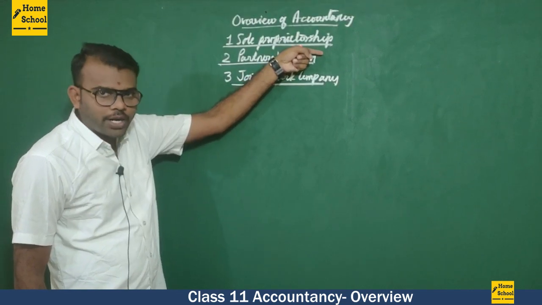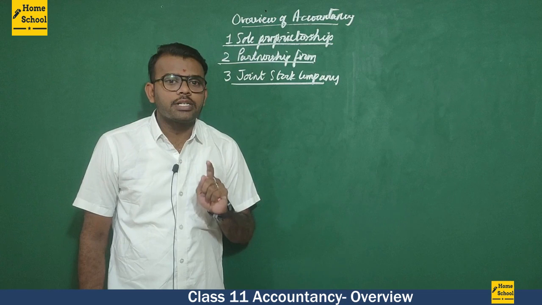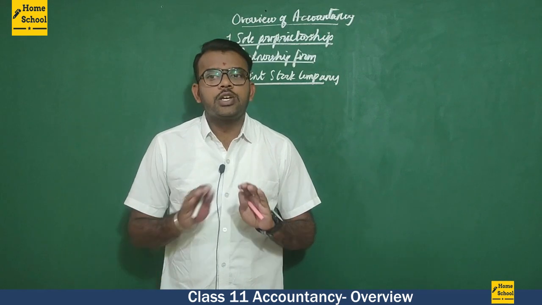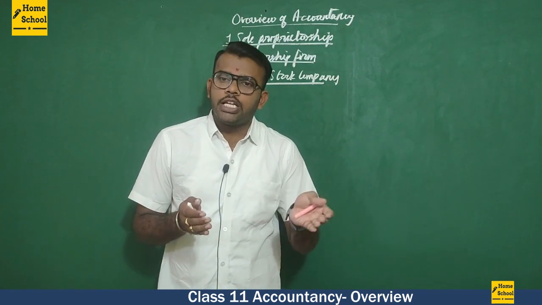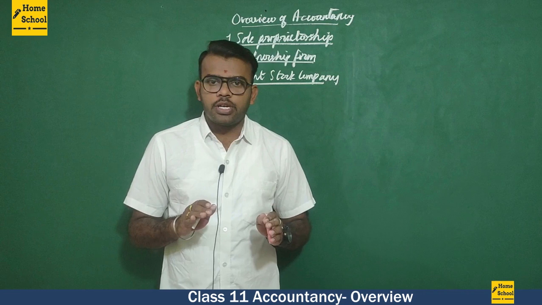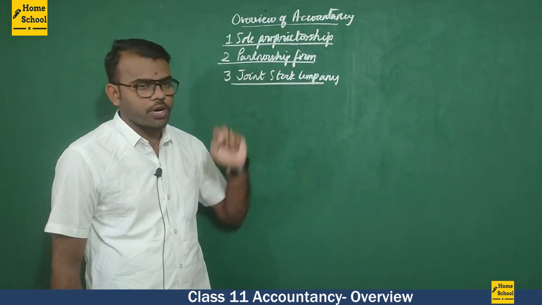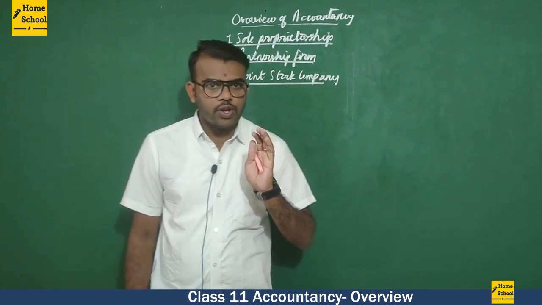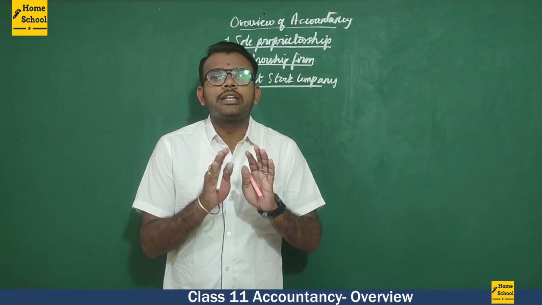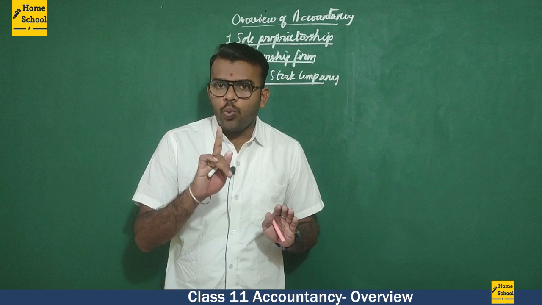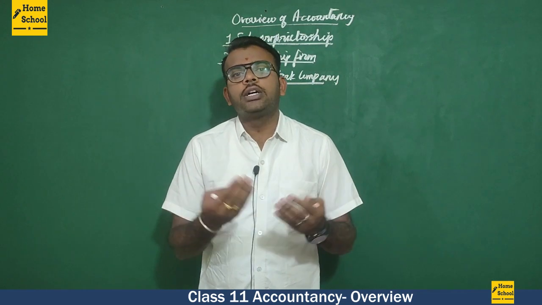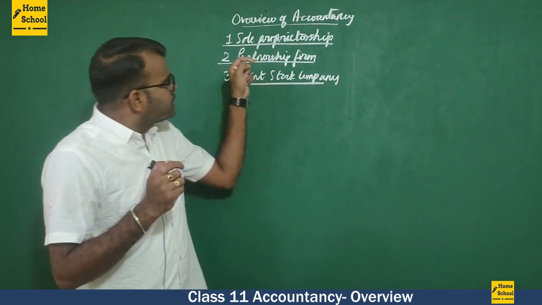One is a sole proprietorship. If a single person carries out a business, remember, the complete business is under him. He is wholly and solely responsible for everything. If the business earns a profit, he alone takes it. If the business loses money, he also loses the money. That is a sole proprietorship. In a partnership firm, as we already know, we have two or more persons, and all of them are responsible for everything. Here one person is the representative and the owner for all the other people. That is the partnership firm.